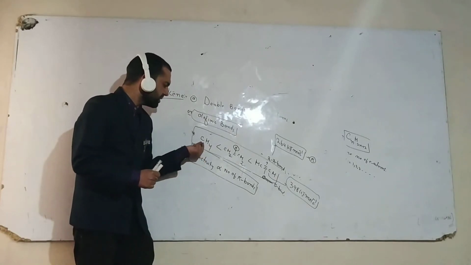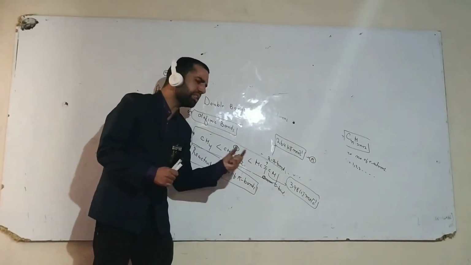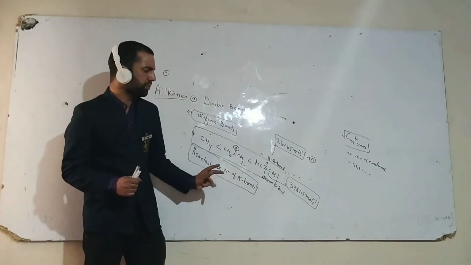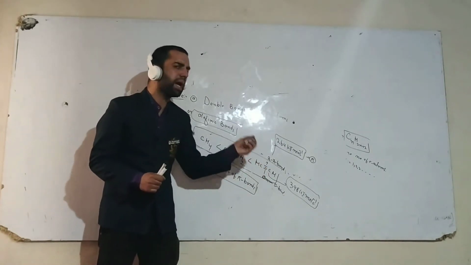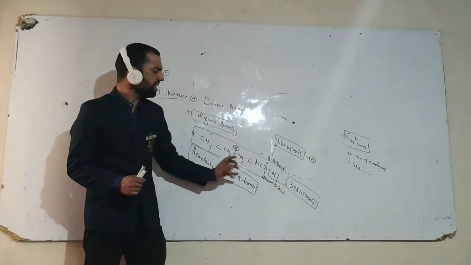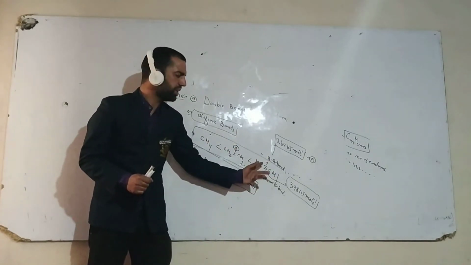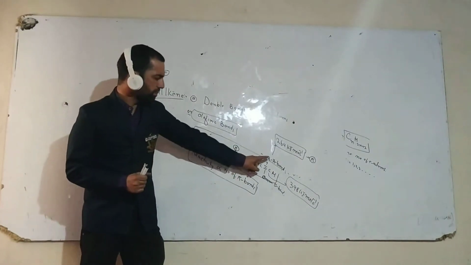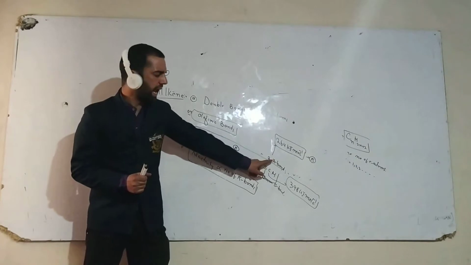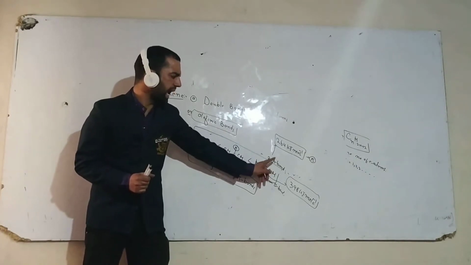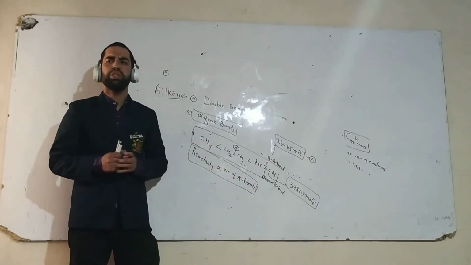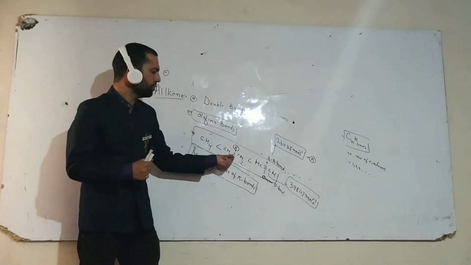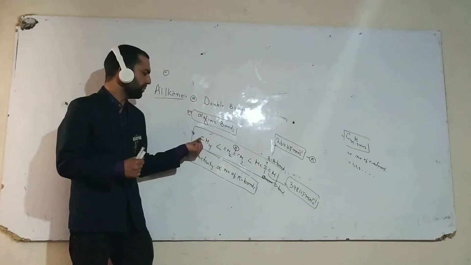If we compare the reactivity of alkene and alkyne, alkyne is more reactive because it has a greater number of double bonds. As the number of double bonds increases, the reactivity increases. The main reason is that the pi bond is a weak bond and it will easily break as compared to the sigma bond, which is a strong bond. Thus the order is alkyne is more reactive as compared to alkene, and alkene as compared to alkane.